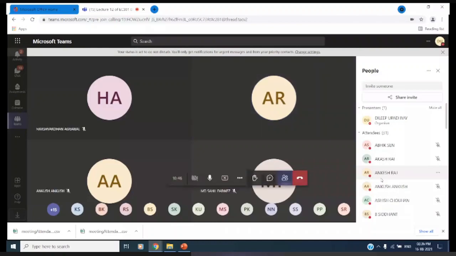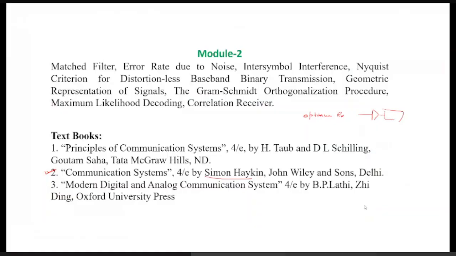So, as I told you, let me speak a little bit louder so that you can get the other things. An optimal receiver is that receiver which is able to detect the received signal, the 1 or 0 digital bit, at the receiving end with the minimum probability of error. It means that either we call it minimum probability of error, or we call it the maximum signal to noise ratio at the receiving end.